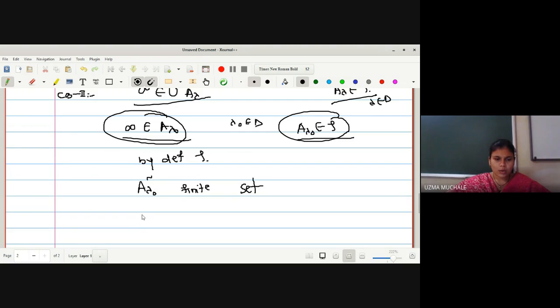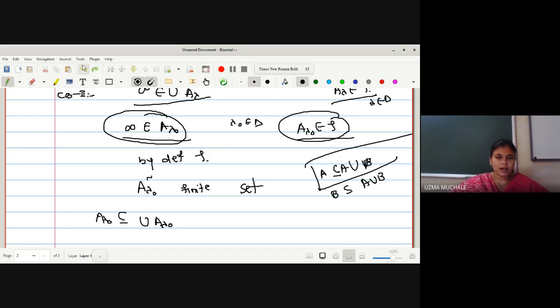So now what is a union? I can say now A union B contains A, right? This is a property for any sets: A union B, whatever the union may be, if we are having at least one set. So here also I can write B is a subset of A union B. In a very similar way, I can write A lambda naught is a subset of the union of all A lambdas.